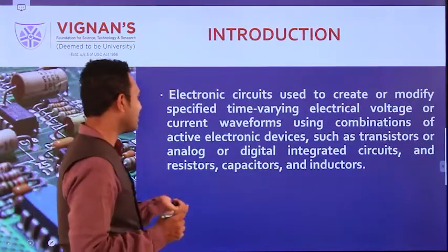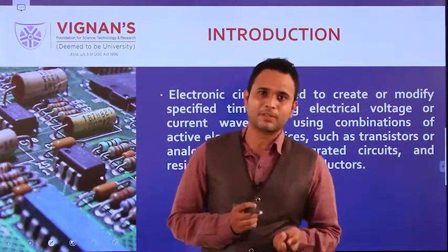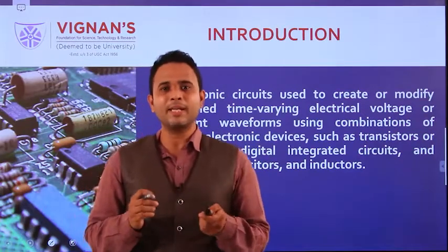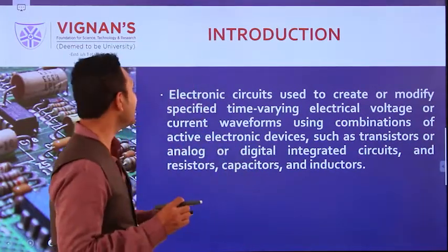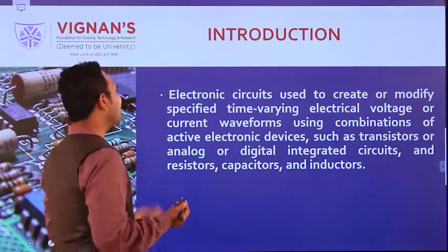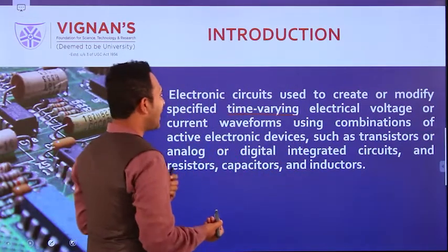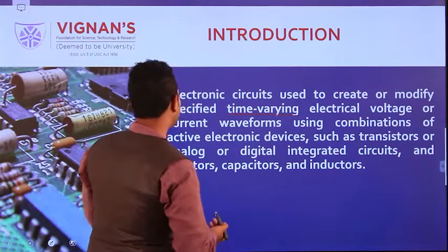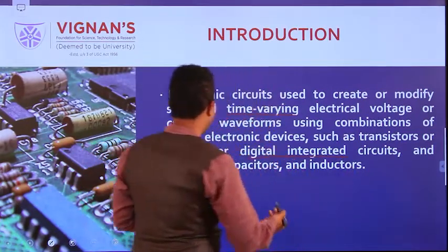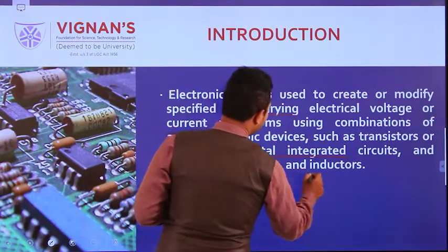Coming to the introduction, why do we have to use these wave shaping circuits? In this unit we are discussing only non-linear wave shaping circuits. Wave shaping circuits are used specifically for time varying electrical voltage or current, for example in digital integrated circuits, and we construct them with resistors, capacitors and inductors.